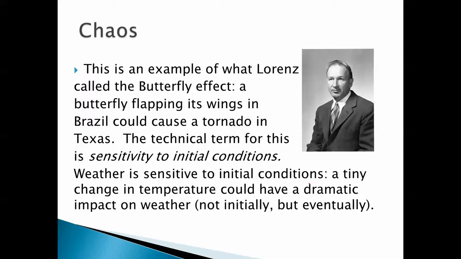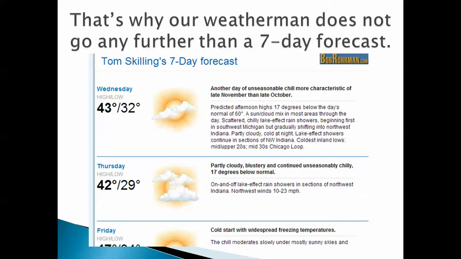This is an example of what Lorenz called the butterfly effect. A butterfly flapping its wings in Brazil could cause a tornado in Texas. The technical term for this is sensitivity to initial conditions. Weather is sensitive to initial conditions. A tiny change in temperature could have a dramatic impact on the weather. Not initially, but eventually. And that's why our weatherman, even the great Tom Skilling, does not go any further than a 7-day forecast.